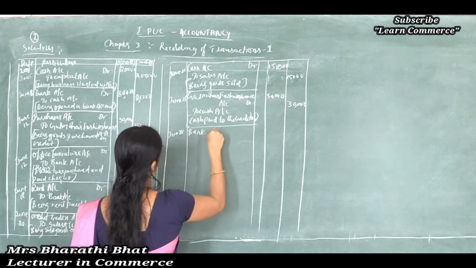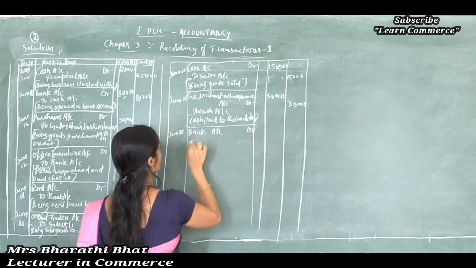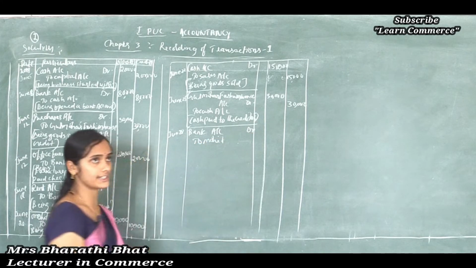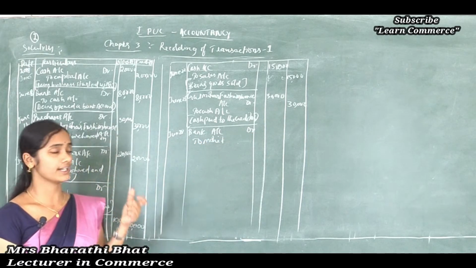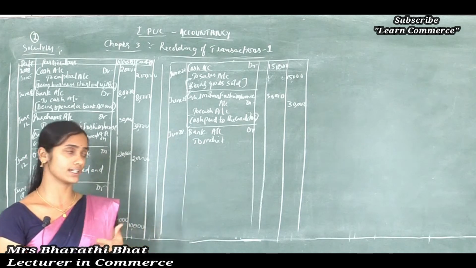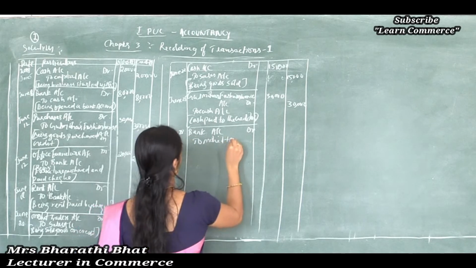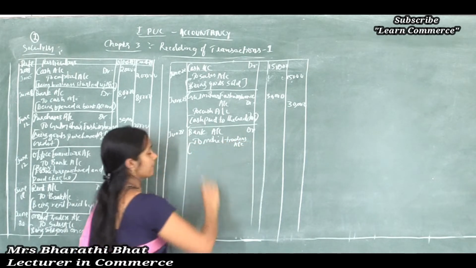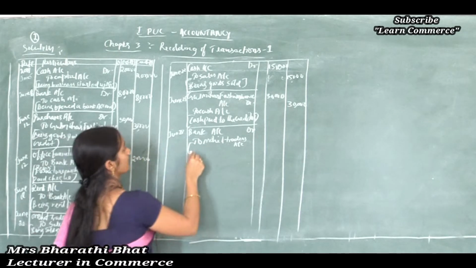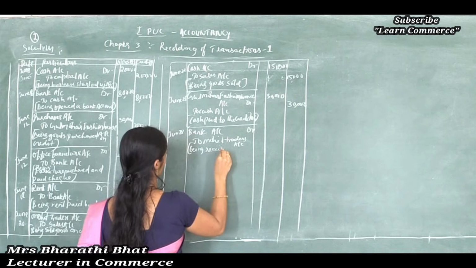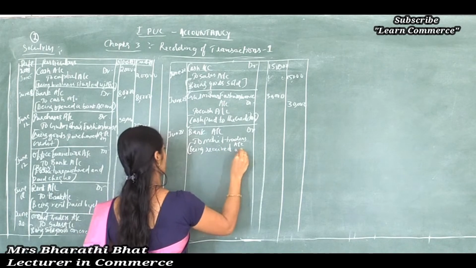Bank account debited to Mohit. Mohit is considered a debtor, but the debtor's account shows reduced value. So decreases in debtor is to be credited. So Mohit Traders account, being received a check.